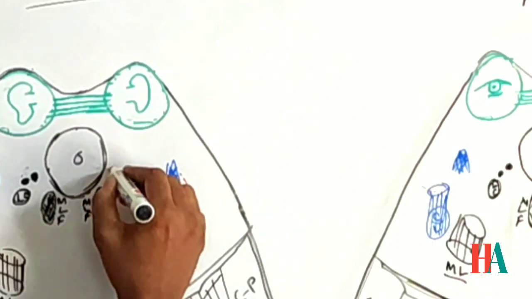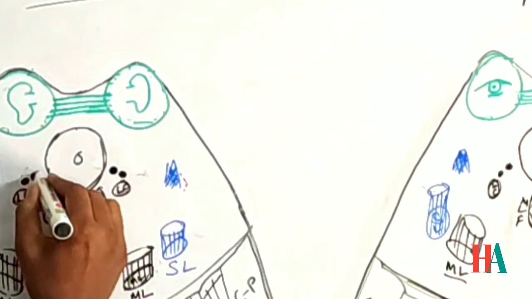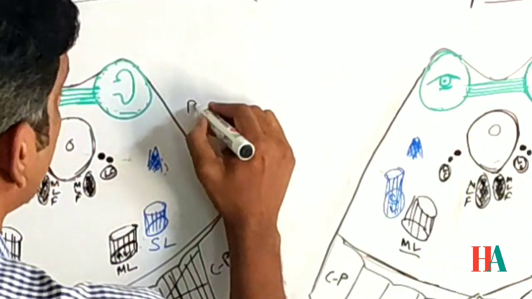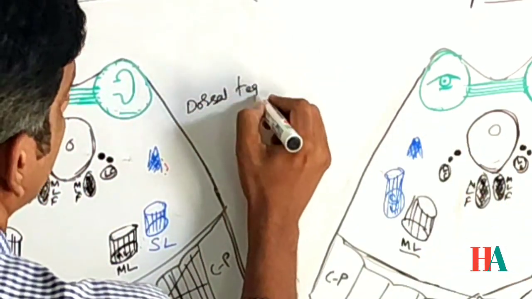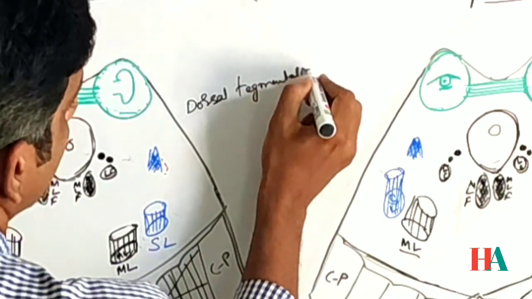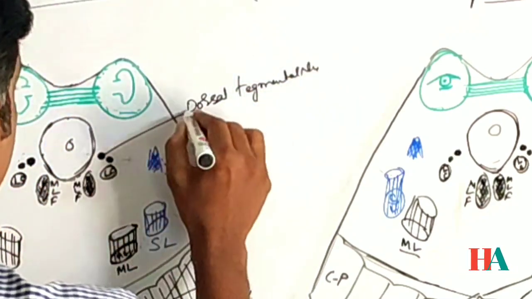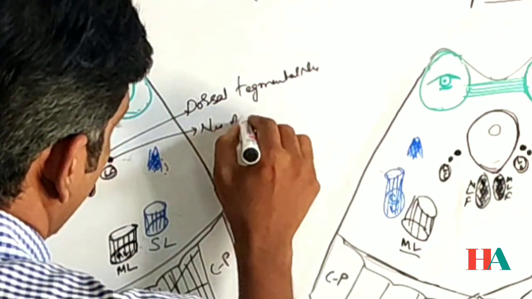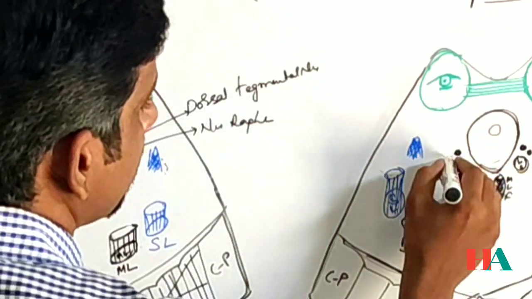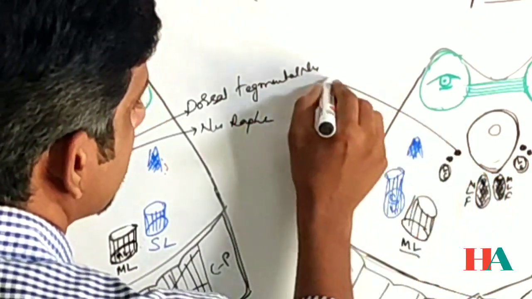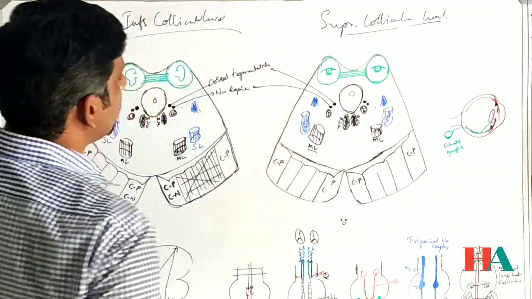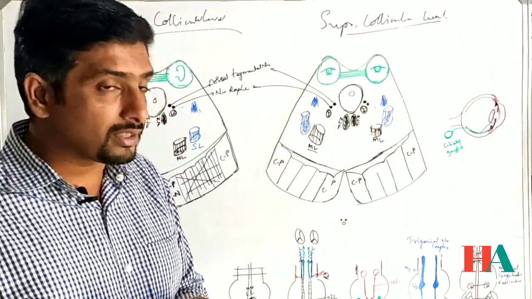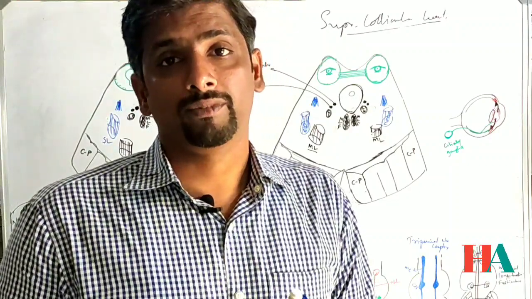This is the dorsal tegmental nucleus, and this is the nucleus raphe. This is the dorsal tegmental nucleus, and this is the nucleus raphe. These two are related with the pain pathway.